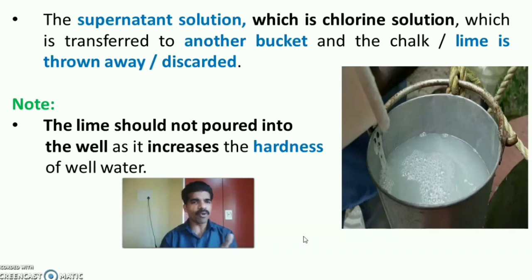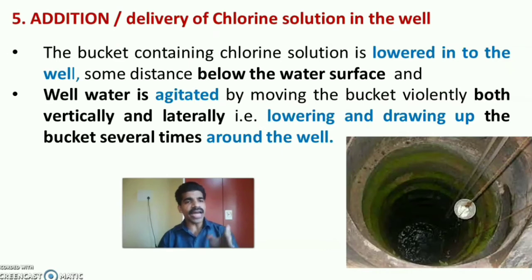Thus MACO poured the supernatant solution into another bucket which is actually used for drawing the water from that particular well. Then the remaining chalk or lime that had settled down in the previous bucket he threw away. The next step is addition or delivery of chlorine solution into the well. So the bucket containing chlorine solution has to be lowered into the well, and we have to keep it some distance below the water surface of the well.